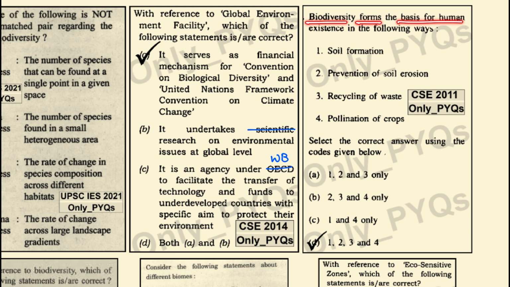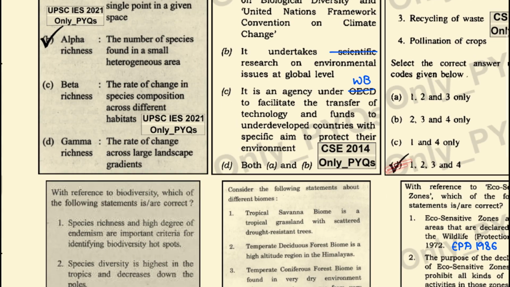Biodiversity forms the basis for human existence in the following ways: soil formation, prevention of soil erosion, recycling of the waste, pollination of the crops. It is all of these which forms the basis for the human's existence. So option D becomes correct.